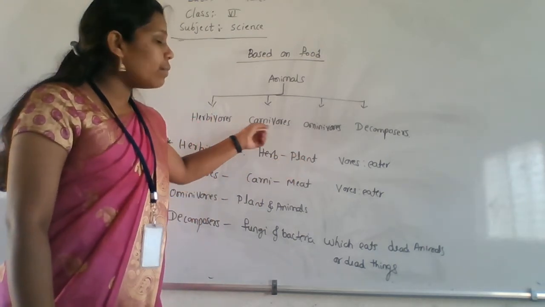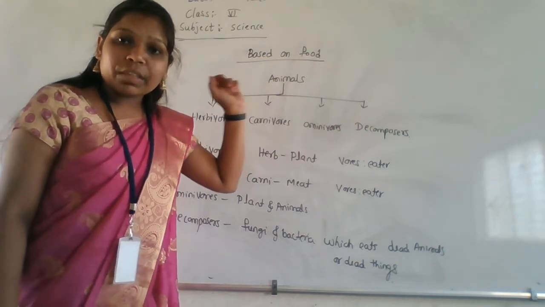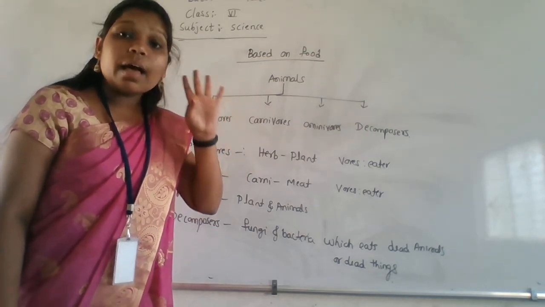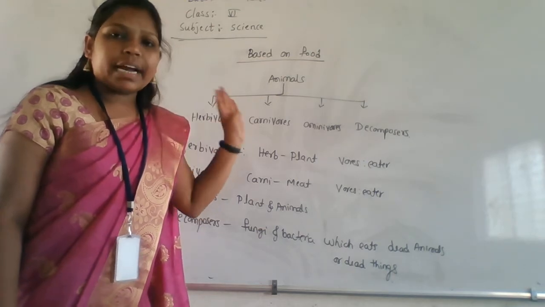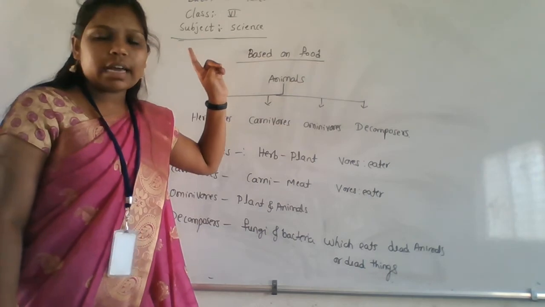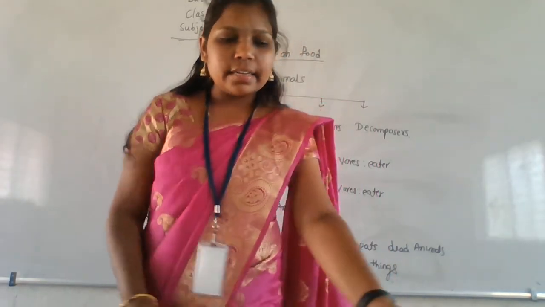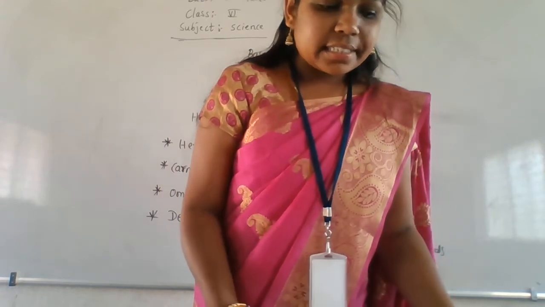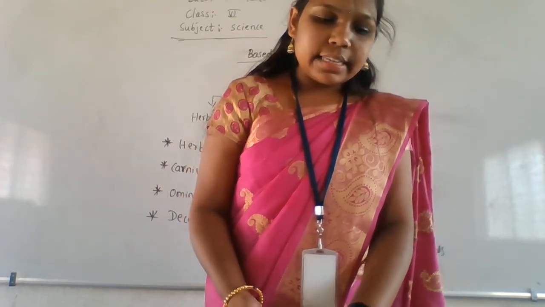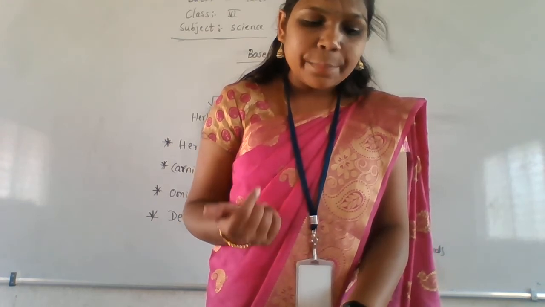First is herbivorous, next carnivorous, omnivorous, as well as decomposers. So there are 4 main categories of animals based on food. I hope everyone understood these things. In the next class we'll solve the question answers. Otherwise, I'll solve them now only.